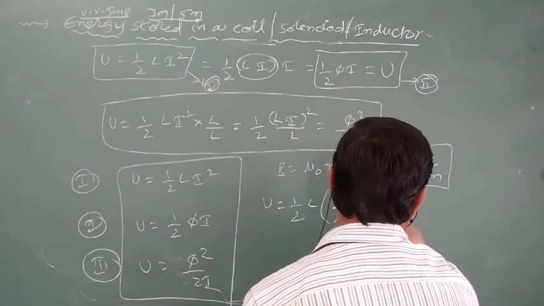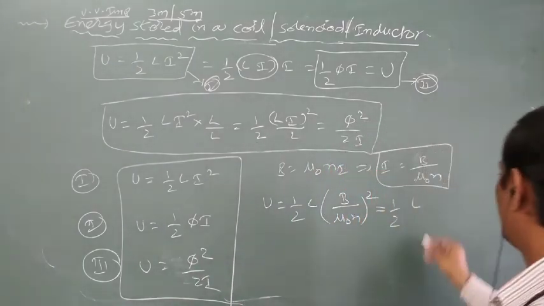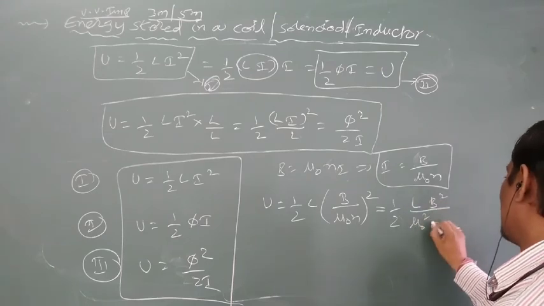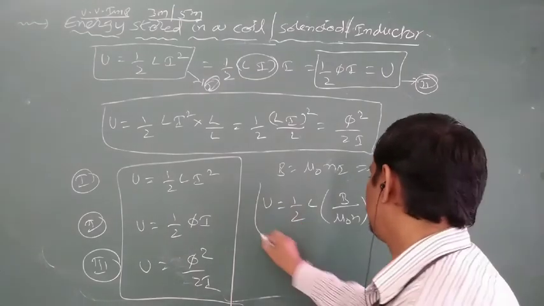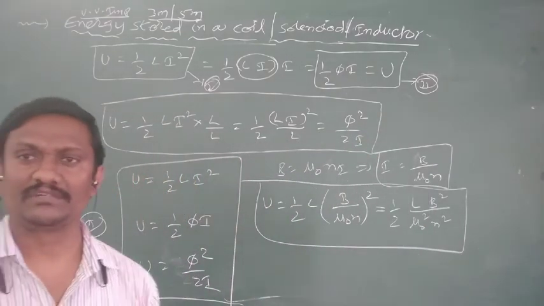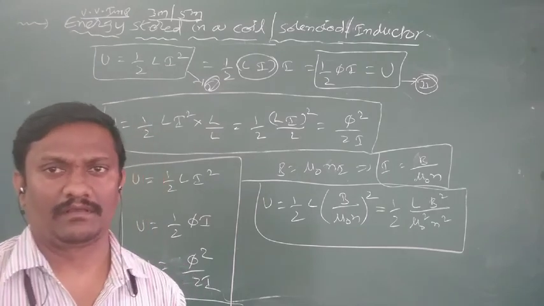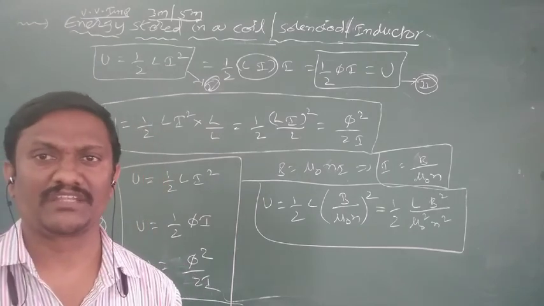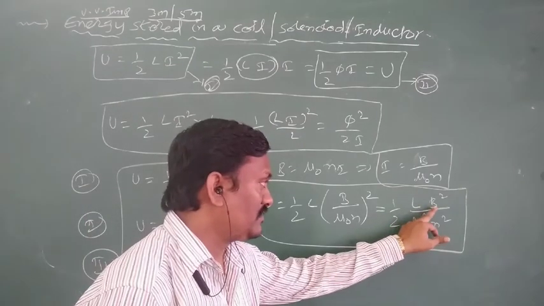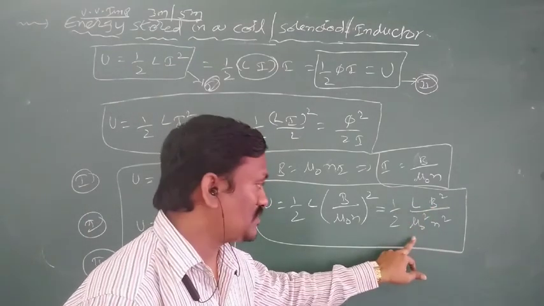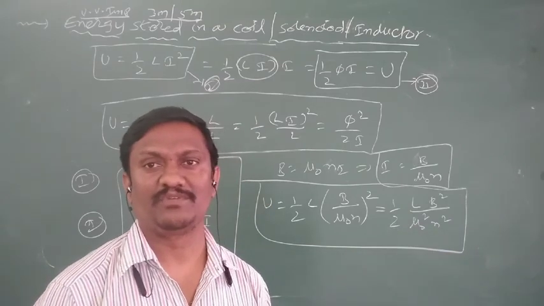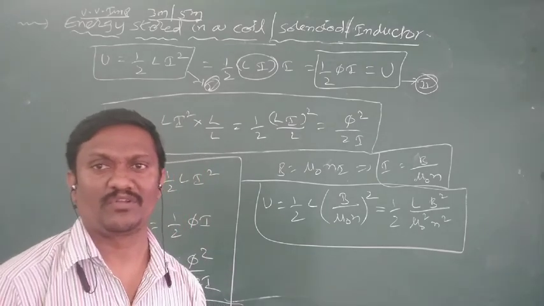Simplify: half L into B square by mu naught square N square. So that is one more form of expression for energy stored in a solenoid, in terms of magnetic field induction, in terms of self-inductance, in terms of permeability, in terms of number of turns. So that is about different forms of energy stored in a solenoid.